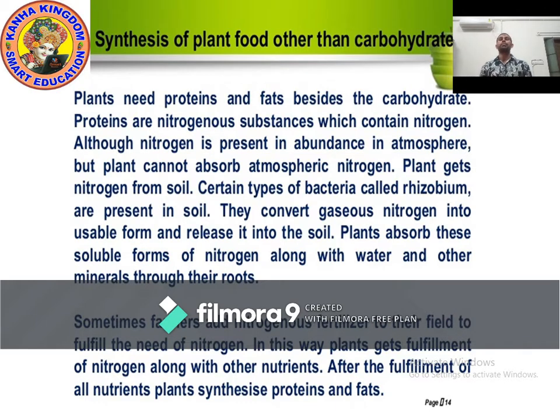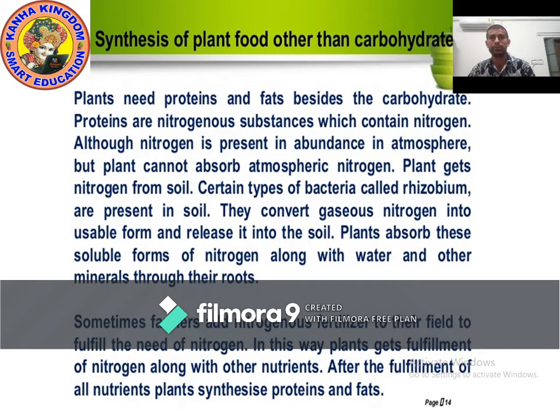Sometimes the farmer adds fertilizer. What are fertilizers? Fertilizers are chemical compounds. We will study fertilizers in detail. Just remember, fertilizers are chemical compounds, and nitrogen is present in them. So the farmer adds fertilizer to the plants, and plants get nitrogen directly from the fertilizer.